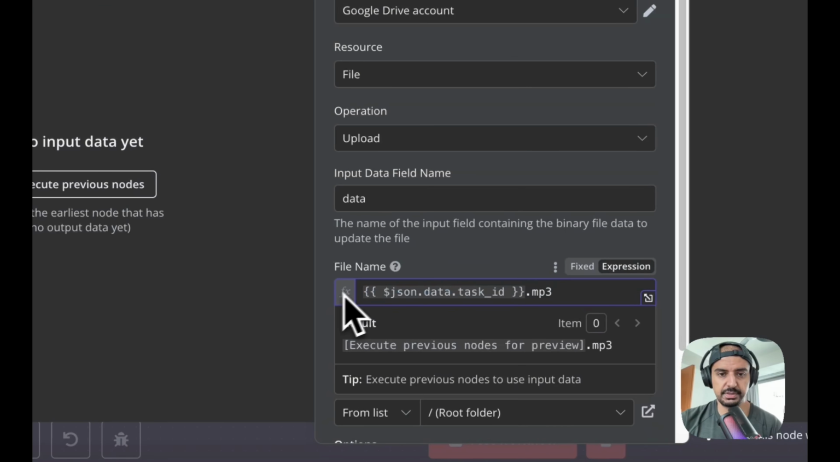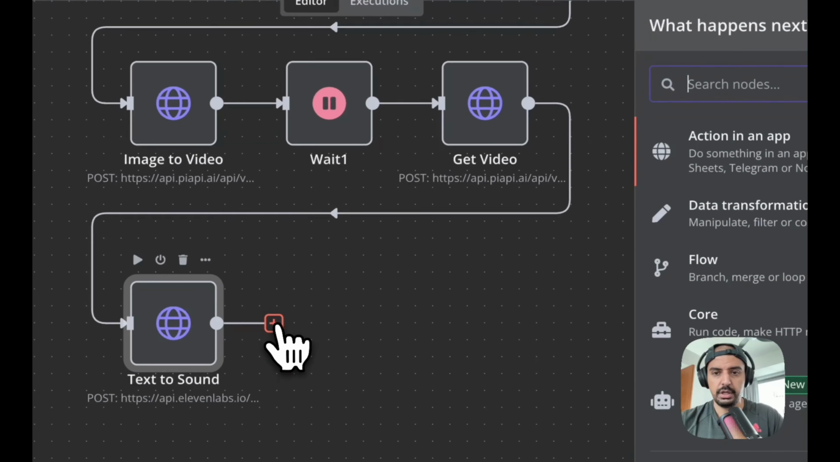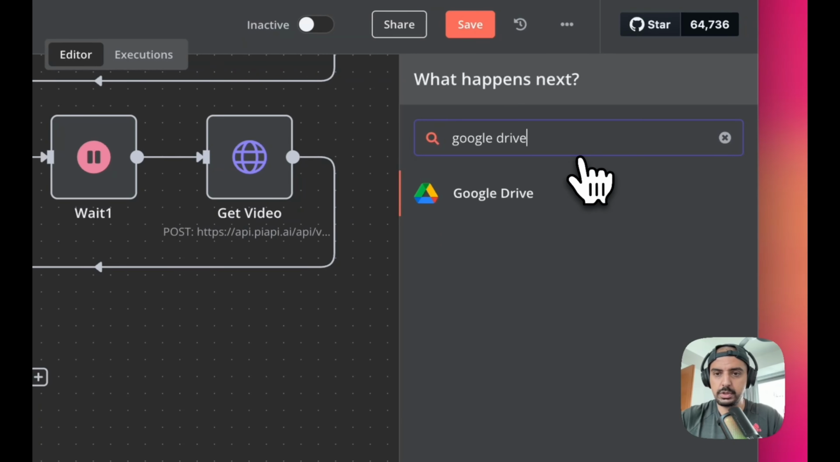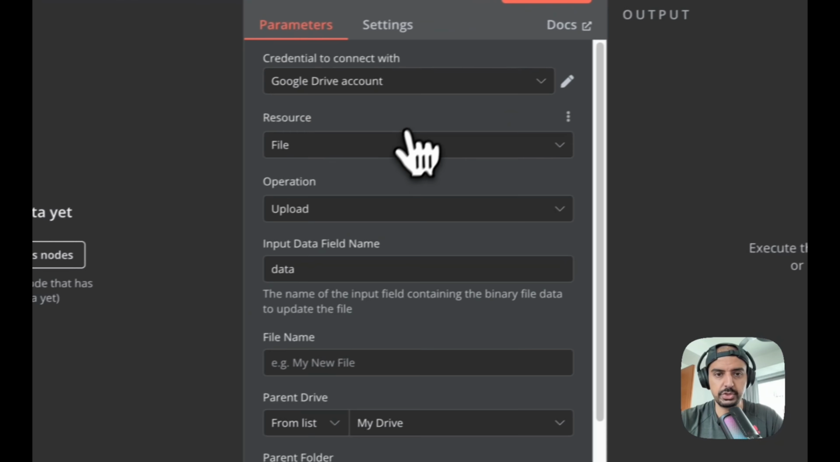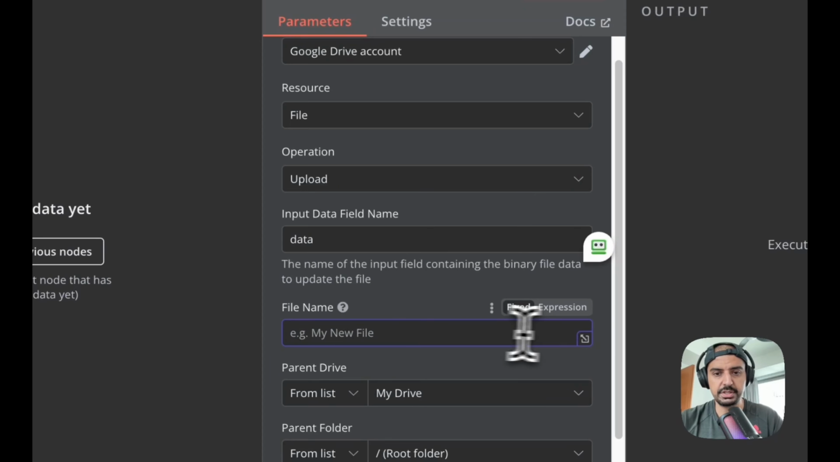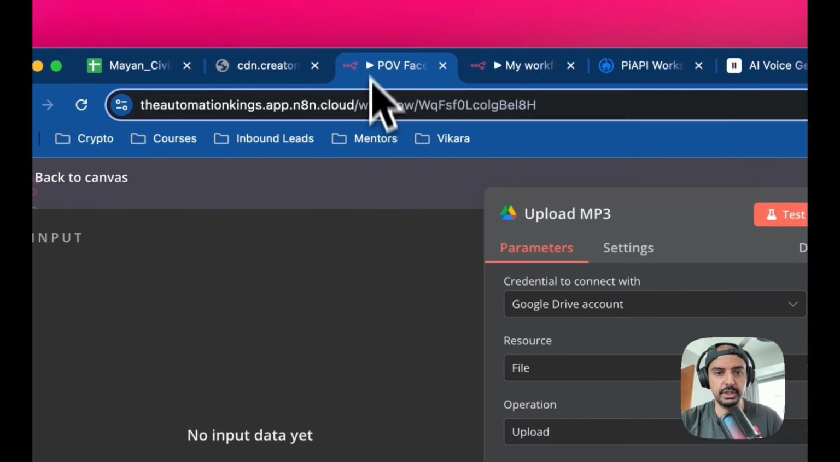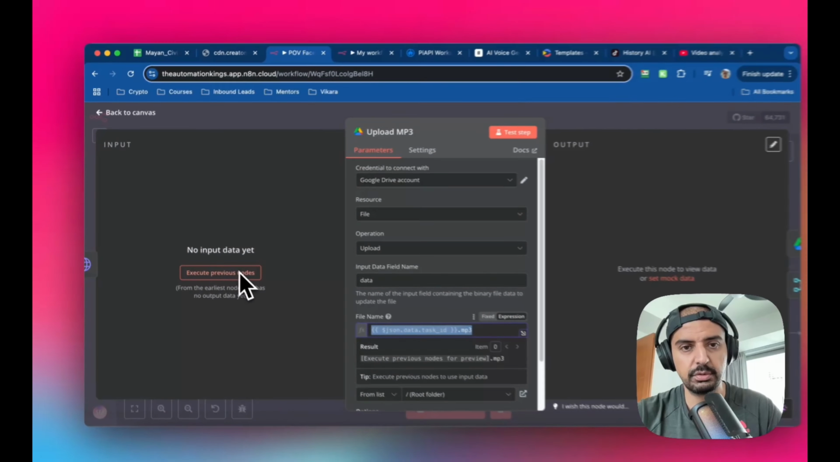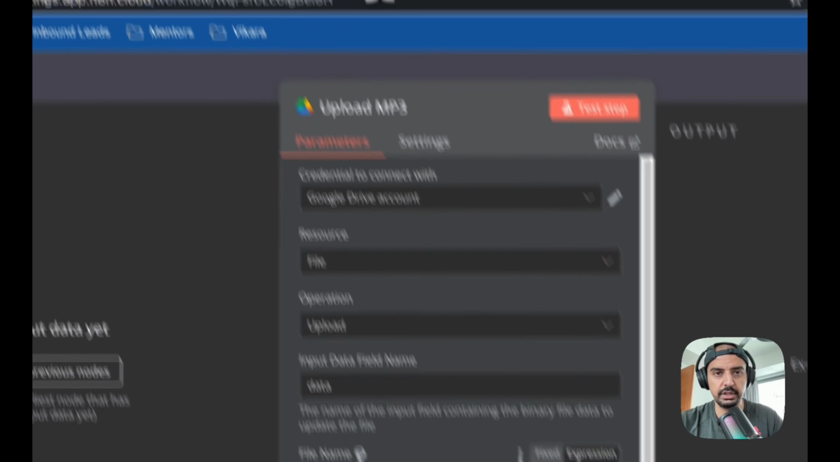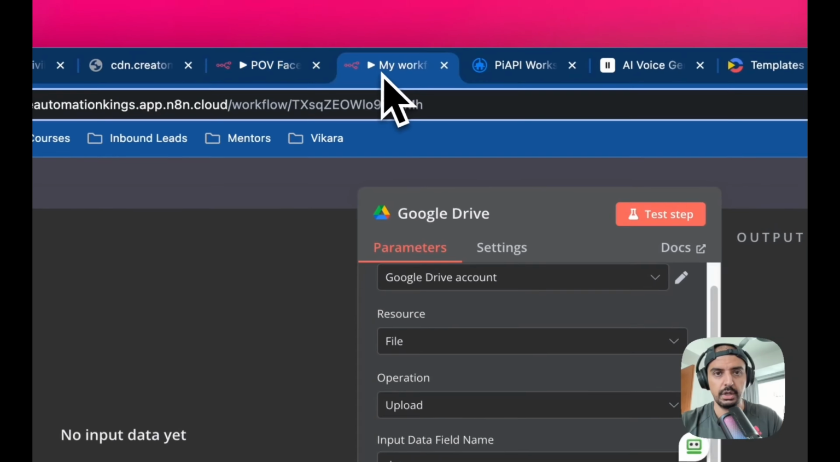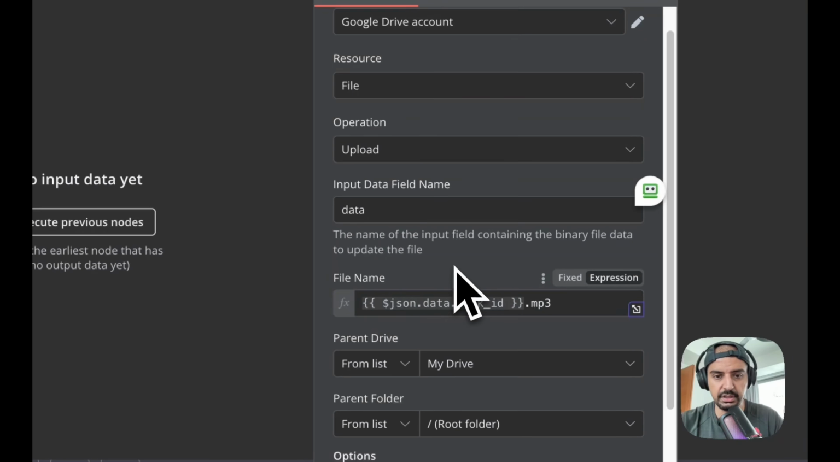So let's just grab this. Oh, I don't want to do that. I want to copy this. And for this, we're going to use Google Drive. And you want upload file. That's the module that you want. Okay, so connect it up. The file name, you can just drag and drop it. So if I go into here, if I'd run it, you can see in the schema, right? You can just drag and drop that file, or you can just paste in the JSON task ID, but make sure you put .mp3 on the end, okay? Because that's going to pull the video file. So let's just paste that in here.